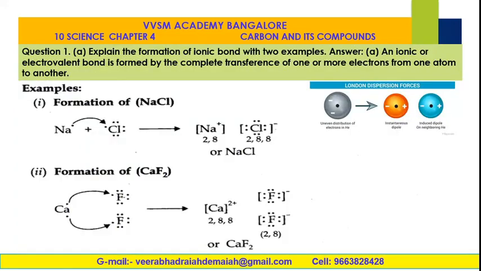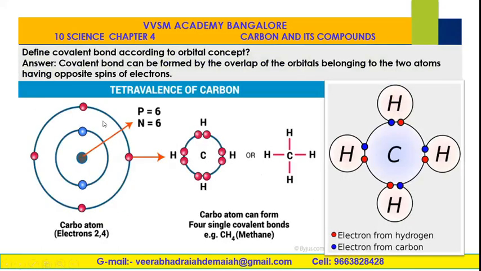Well, example, your question: explain the formation of ionic bond, with two examples. An ionic or electrovalent bond is formed by the complete transference of one or more electrons from one atom to another. Here is the sodium electron. This is the complete transference indicated by the arrow mark. So this is the complete transference.